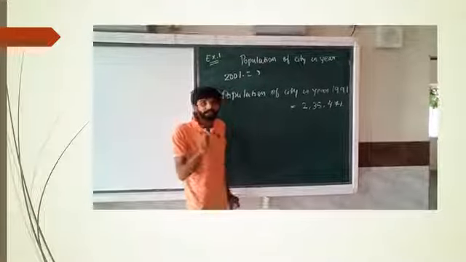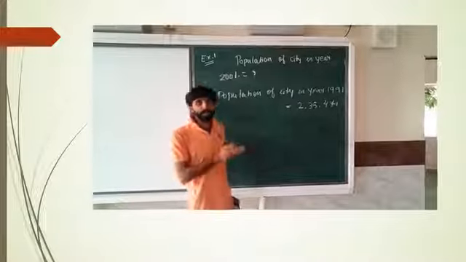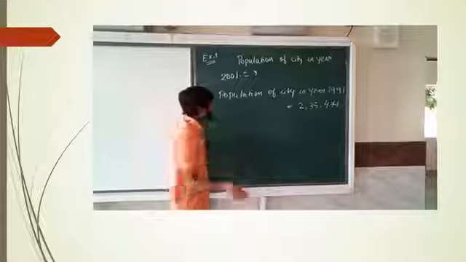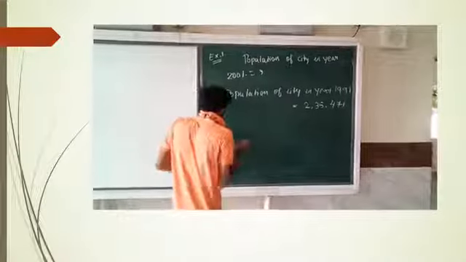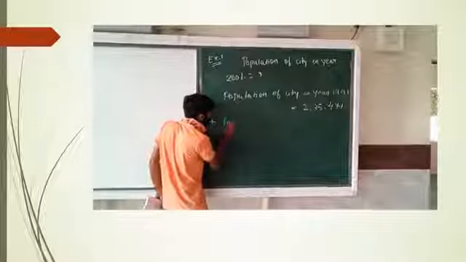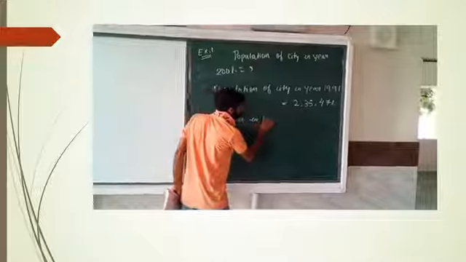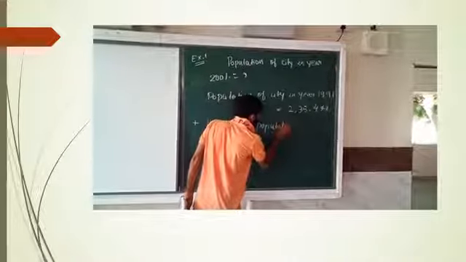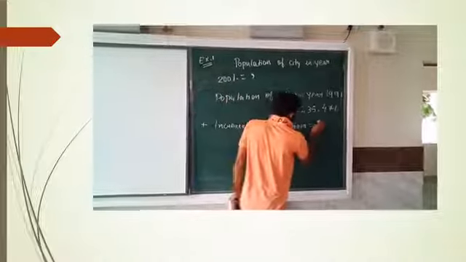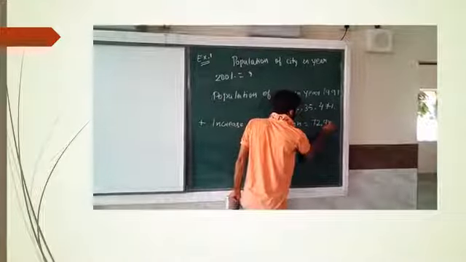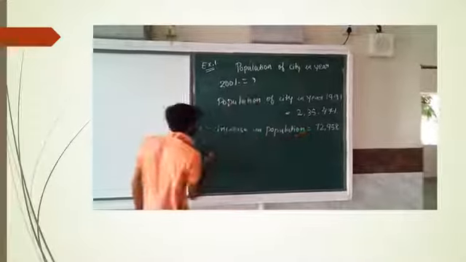Increase means we will do plus. If it is decrease, we will do minus. So here it is increase, so plus. Increase in population is equal to 72,958. So we will add both.